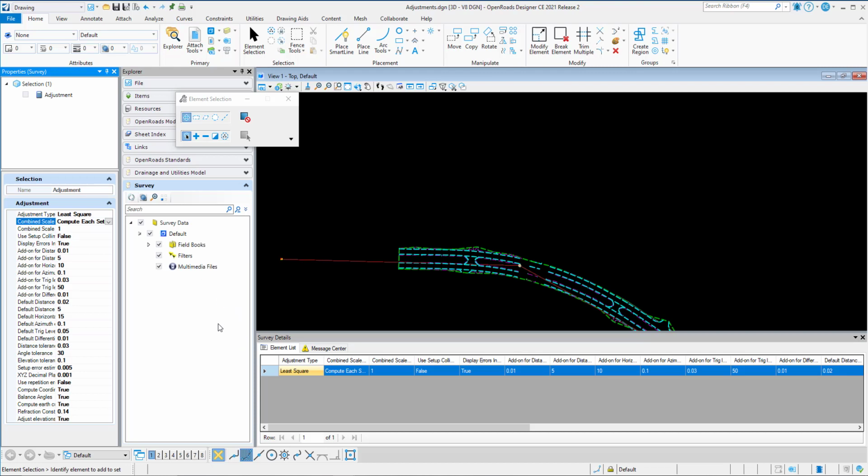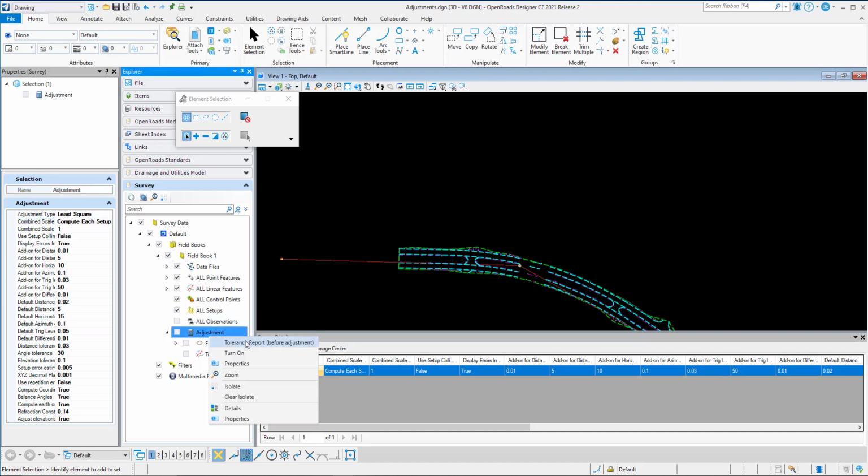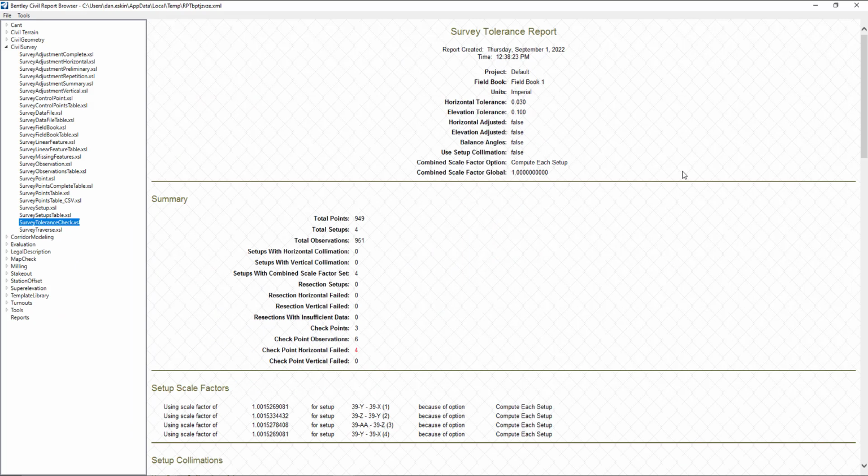To check this, we will right-click on Adjustment here and look at the tolerance report. In this report, we can see that it has computed a global scale factor for each setup, and the setup's scale factor is going to be different for each station. In here, this station is actually the same as the first one, so they do match.